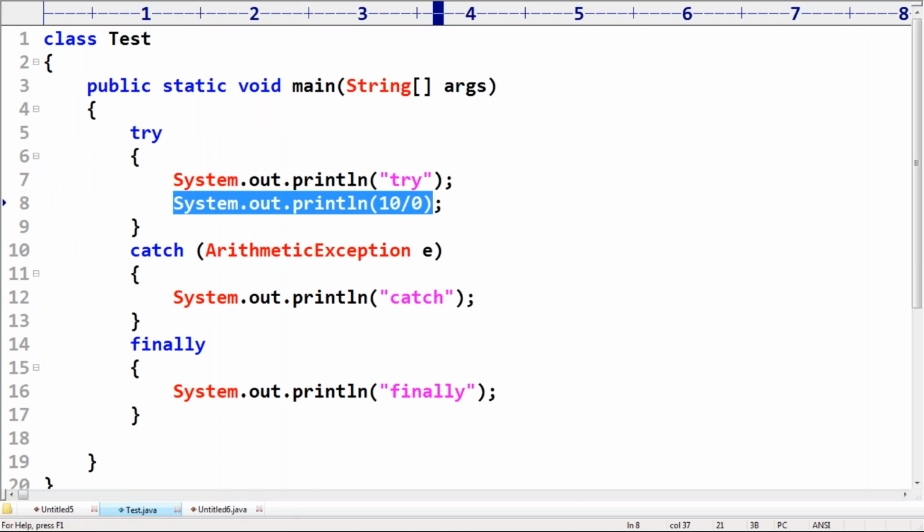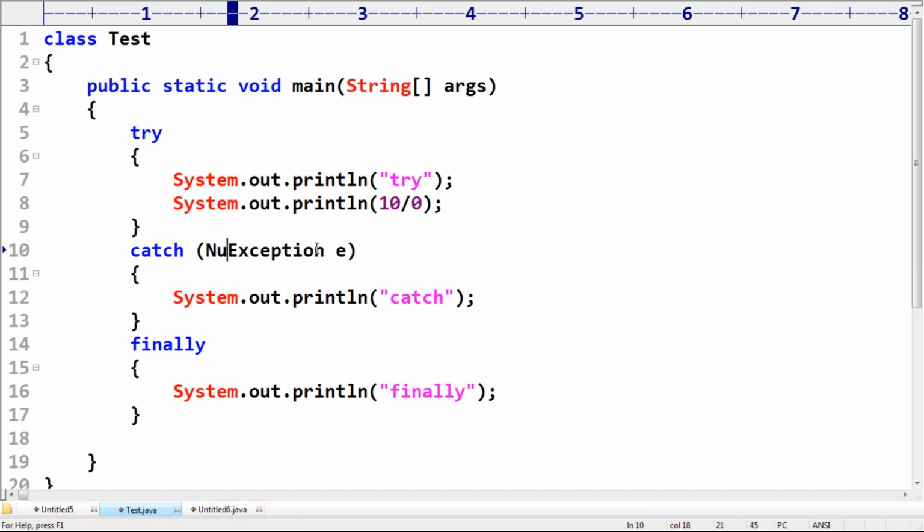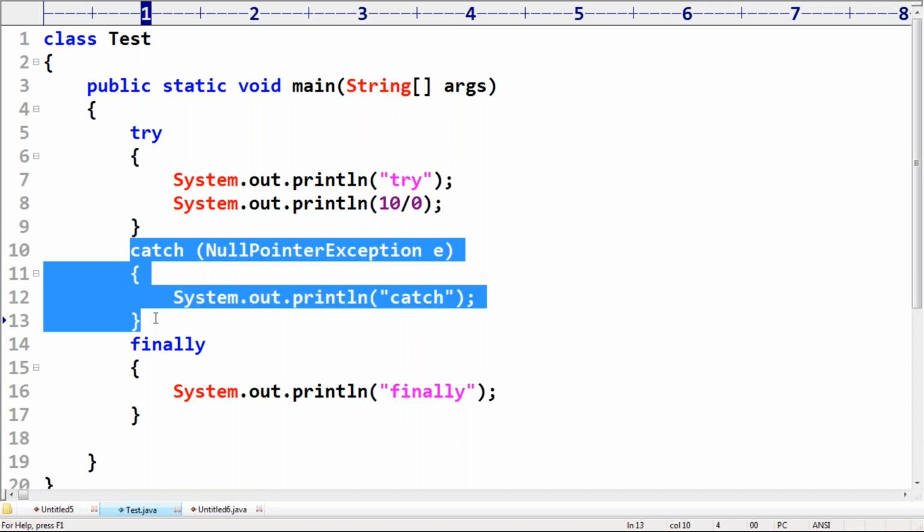Now the next case: an exception is raised, but the corresponding catch block is not available. Corresponding catch block is not available because an arithmetic exception is raised, but this catch block is meant for null pointer exception. Can you please tell what will happen?